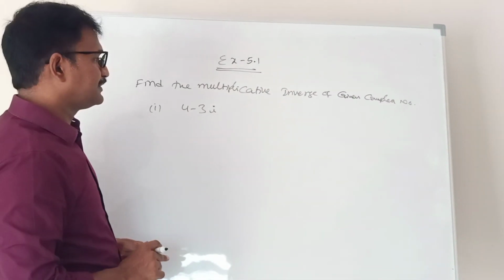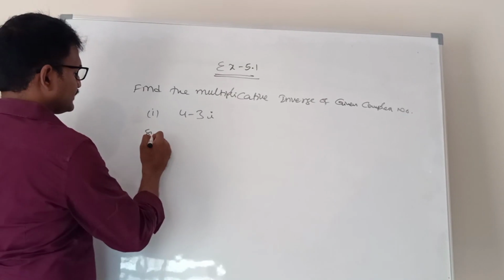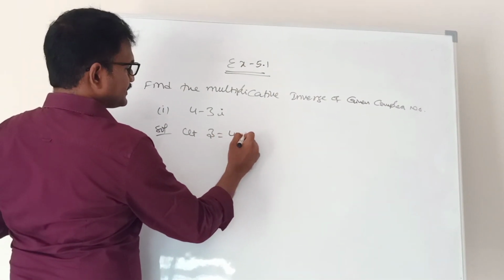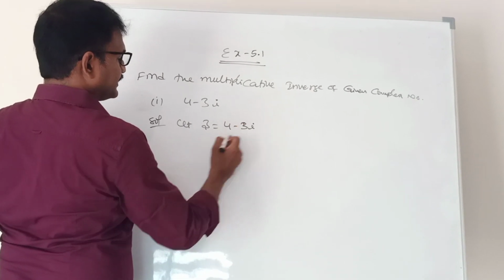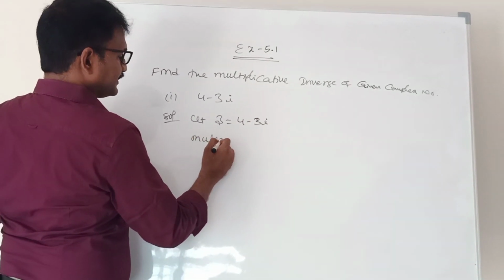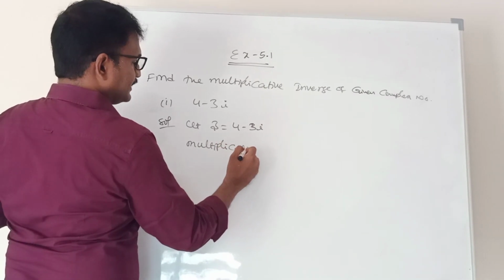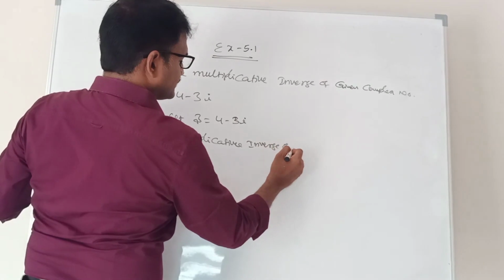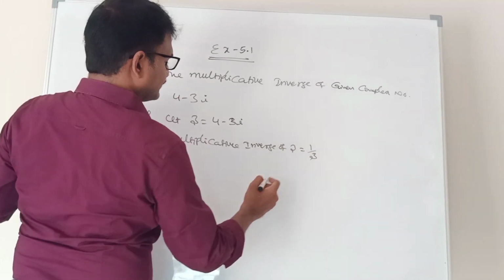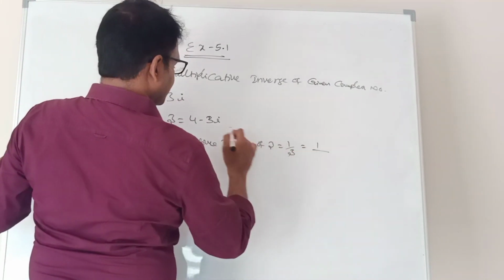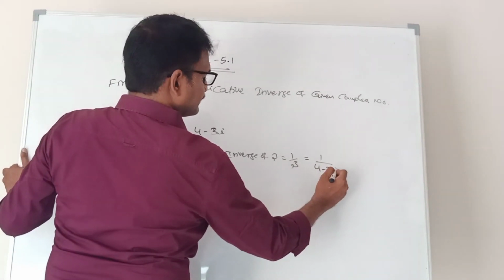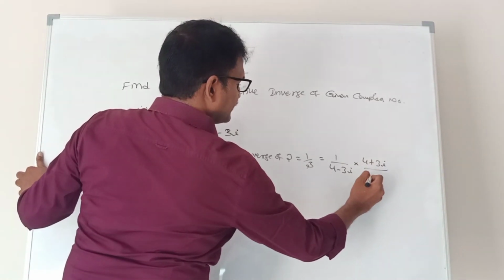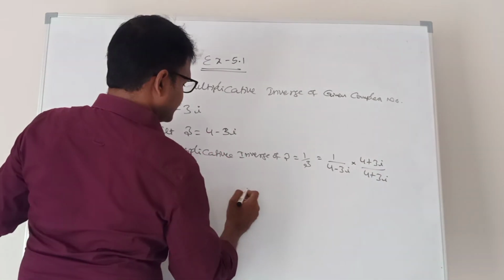Find the multiplicative inverse of the given complex number. Let the given complex number be 4 minus 3i. Multiplicative inverse of z is 1 by z. That means 1 by z means 1 by (4 minus 3i). By rationalizing, 4 plus 3i by 4 plus 3i.